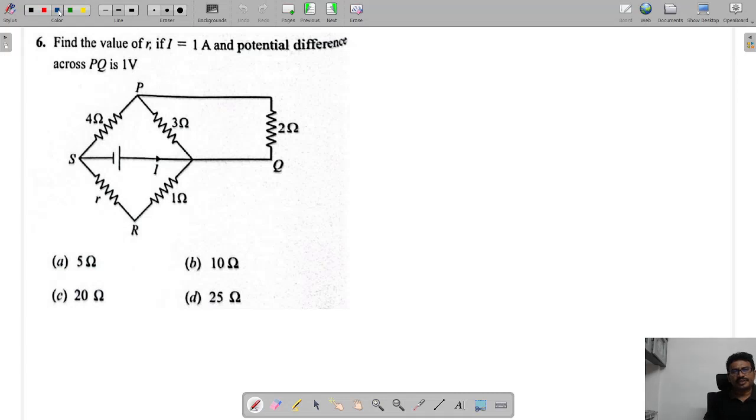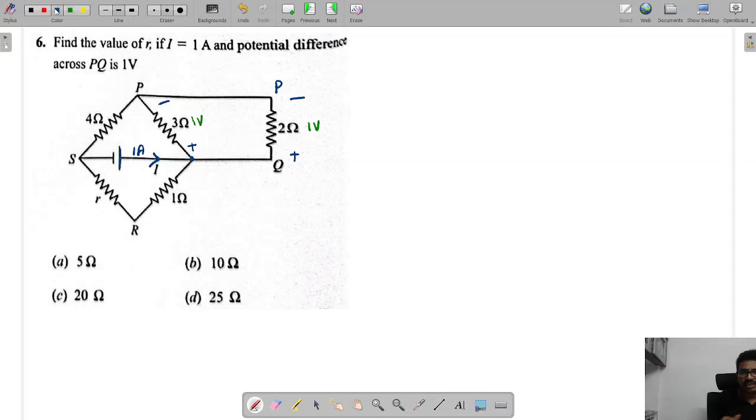Find the value of R if I is equal to 1 ampere. So this current which is given is what? 1 ampere. The given potential difference across P and Q is 1 volt. You can see this is connected to positive, so I am taking this as positive and this as negative. The potential difference between P and Q is 1 volt, so this is 1 volt and this is also 1 volt.